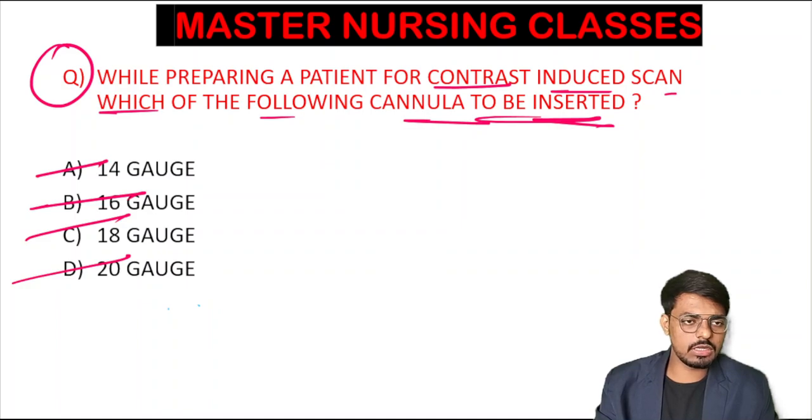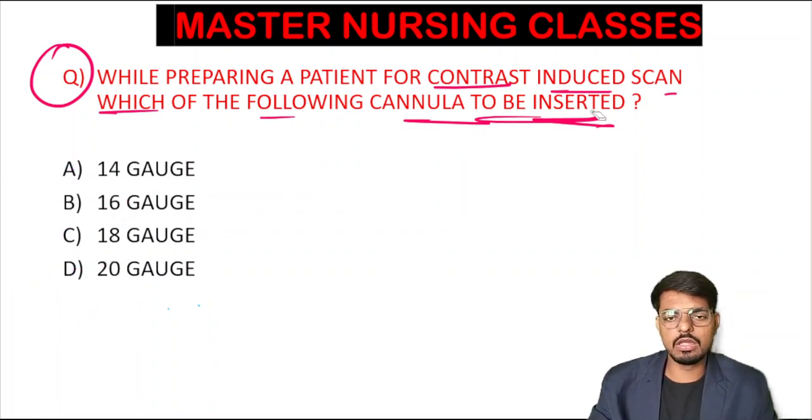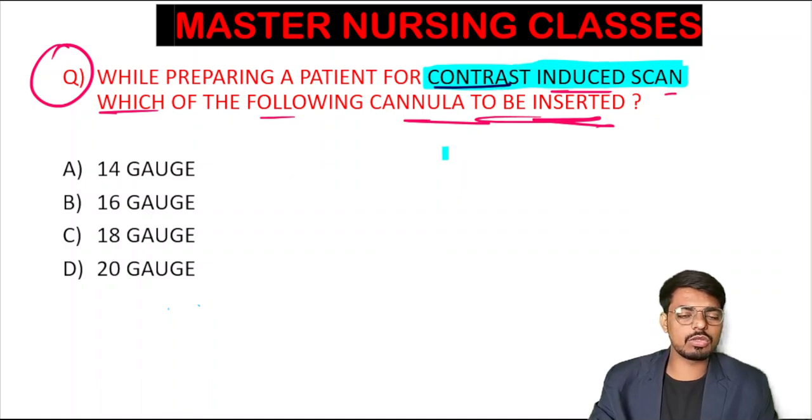Which gauge of the cannula will you insert in the patient who is undergoing the contrast induced scan? What is happening here in the contrast induced scan? We are injecting some contrast chemical, some radioactive chemical, through the veins.